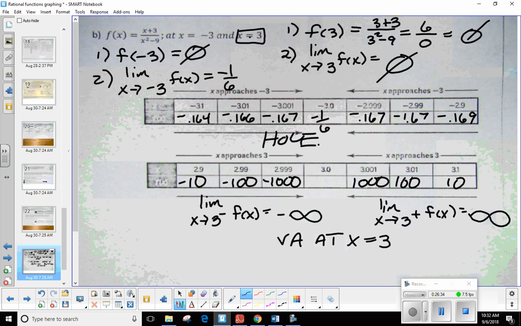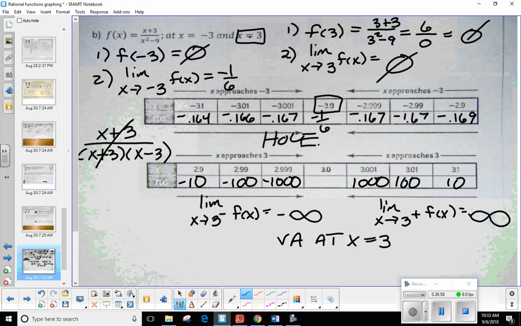Now, think about what we discussed over the past couple of days. How do I factor x squared minus 9? X plus 3, x minus 3, right? I'm going to go ahead and show you this very quickly. Okay, well, the fact that I have two groups that cancel tells me there's a what? There is a hole. Where?